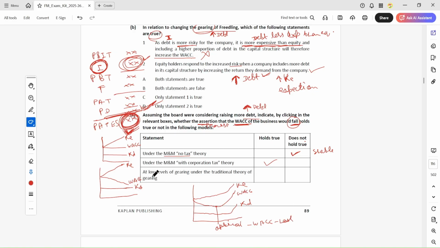So at the low level of gearing, this is the traditional theory of gearing. At low level of gearing, the WACC is falling, right? This is falling. So this is true.